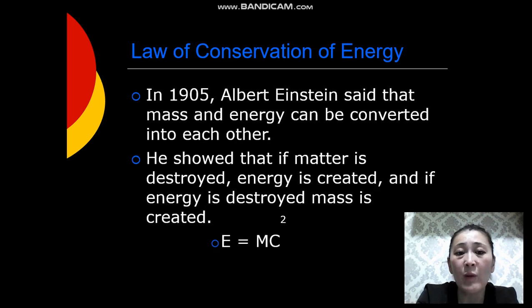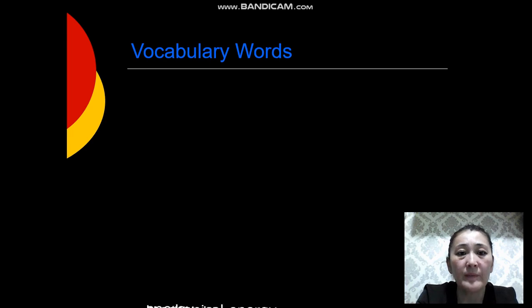In 1905, Albert Einstein said that mass and energy can be converted into each other. He showed that if matter is destroyed, energy is created, and if energy is destroyed, mass is created.